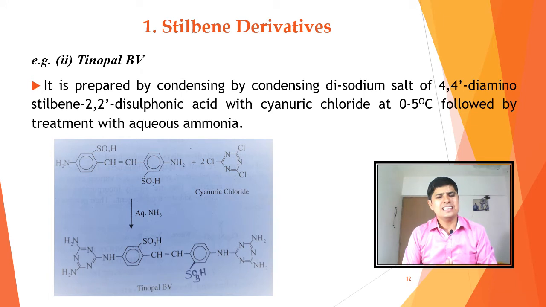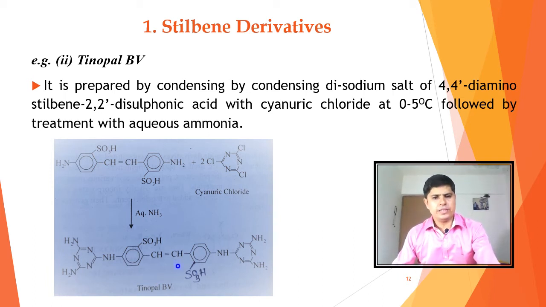Now let us see the second example of stilbene derivative, Tinopol BV. How is it prepared? It is prepared by condensing the disodium salt of 4,4'-diaminostilbene-2,2'-disulfonic acid with cyanuric chloride.